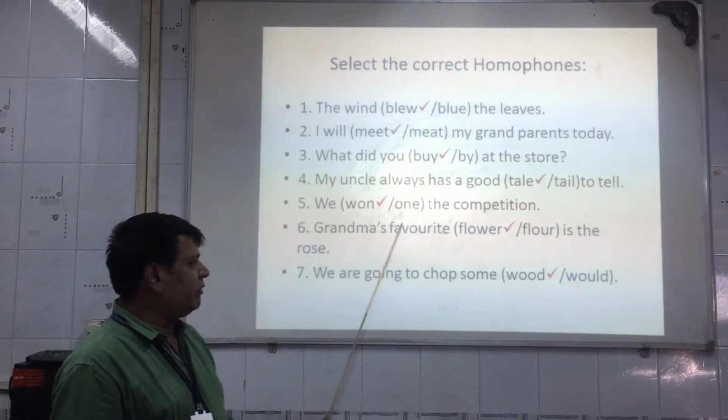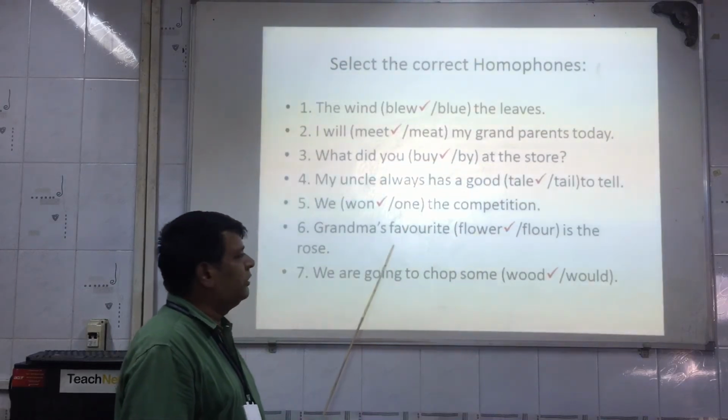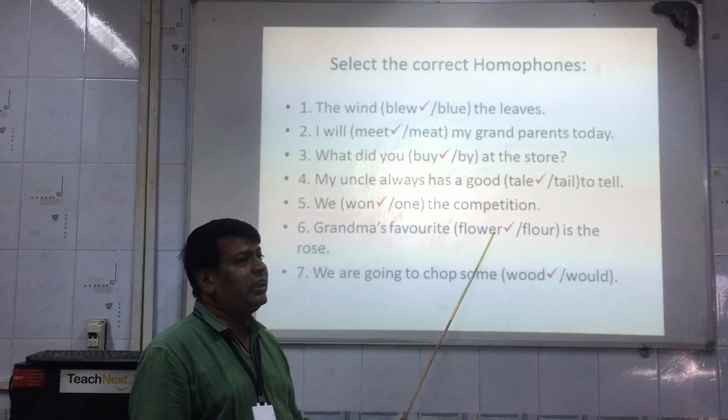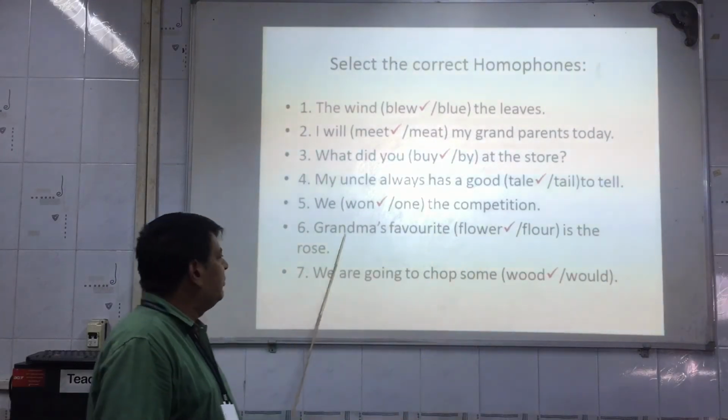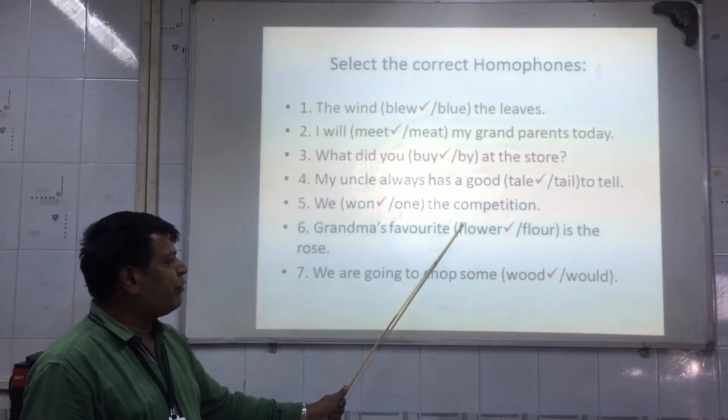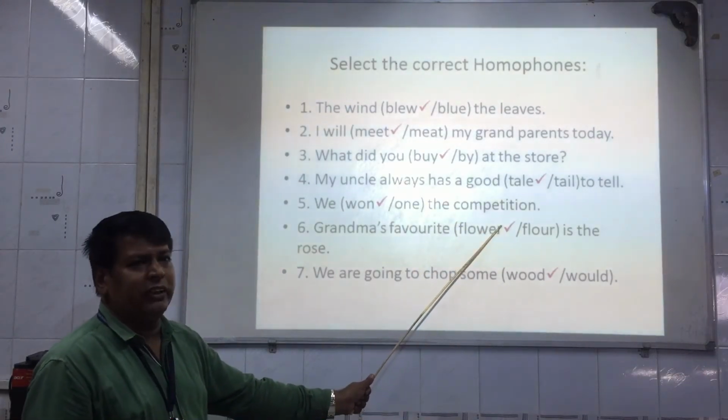Sixth one, grandma's favorite flower is the rose. Now the spelling of flower is F-L-O-W-E-R. Rose means we can understand that it is related to the flower. So we will select F-L-O-W-E-R. We will take this one.